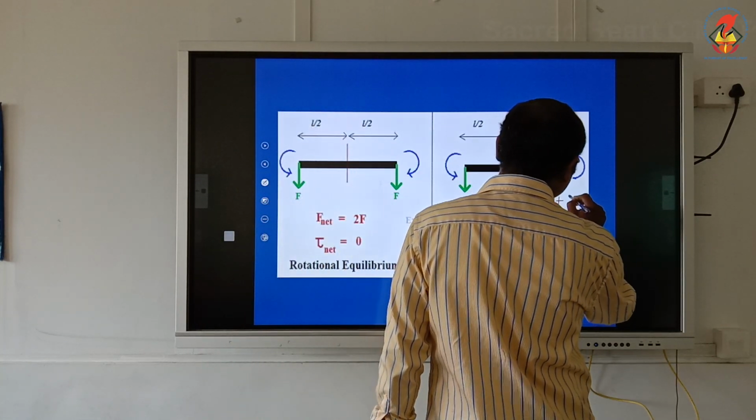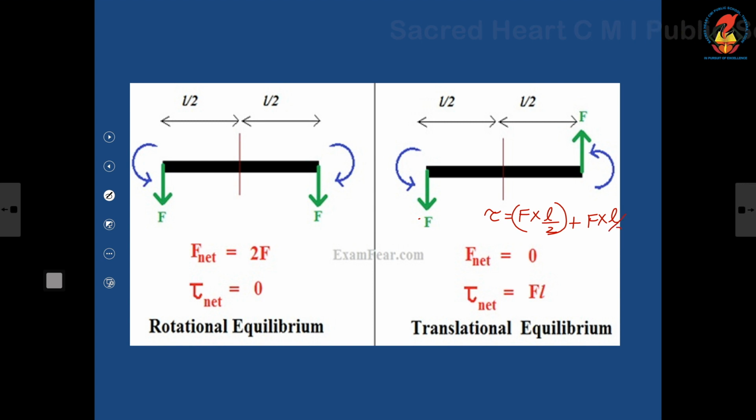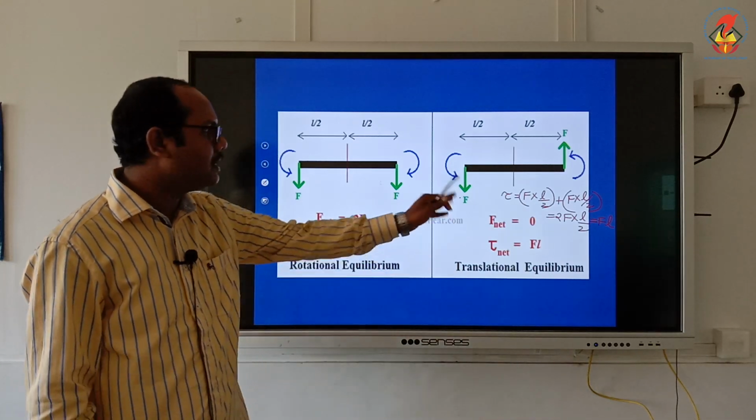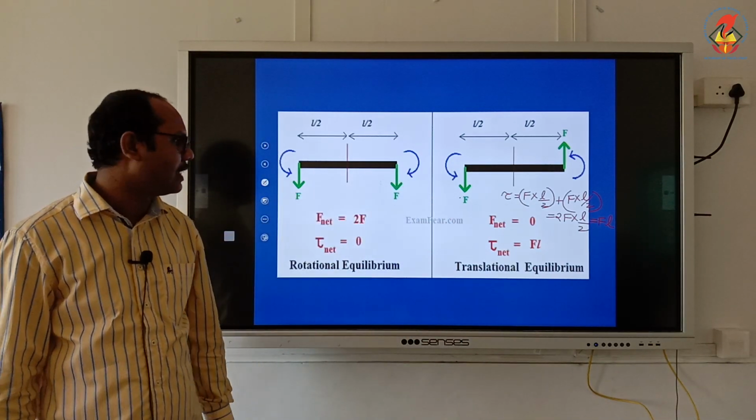So I will write plus F into L by 2. So F into L by 2 plus F into L by 2, what is it? 2F into L by 2, which is F into L. That is why I wrote net torque is F into L. So this is rotational, not translational, equilibrium being violated. Yes, please draw the figure and note that down.